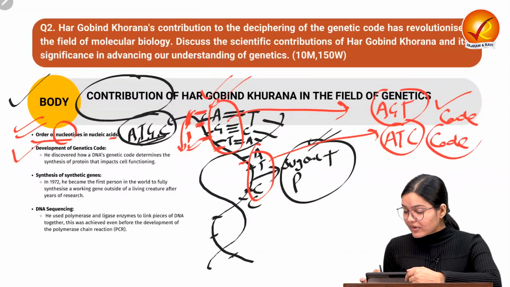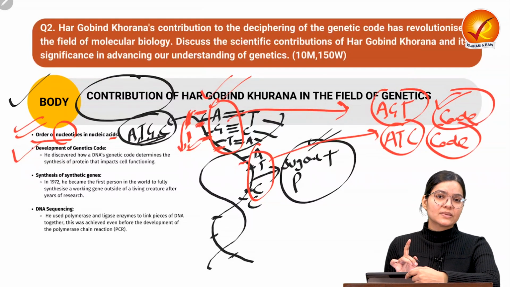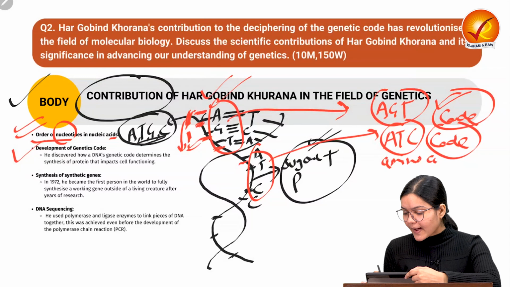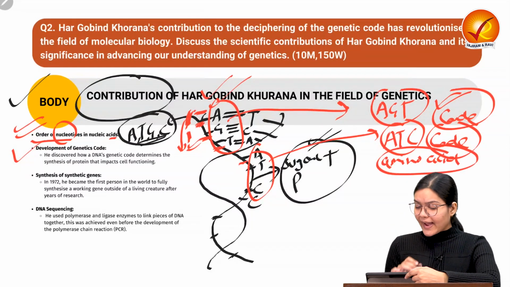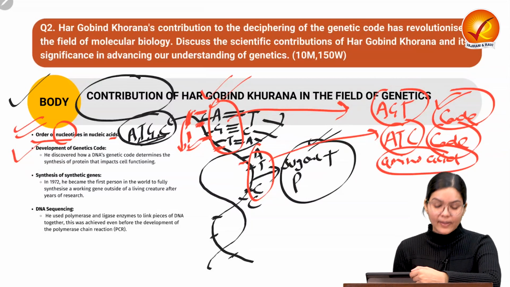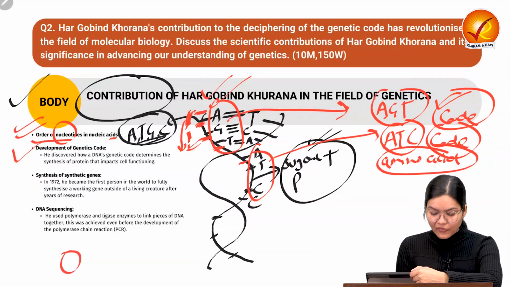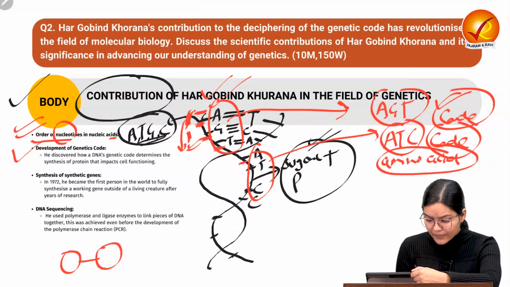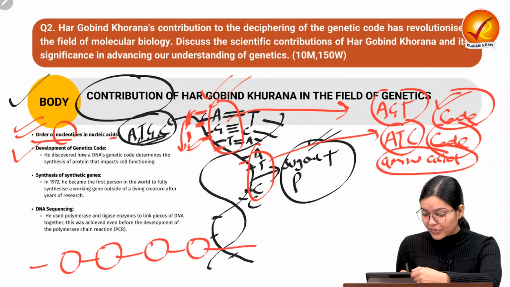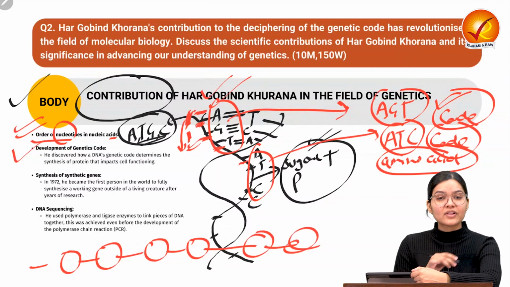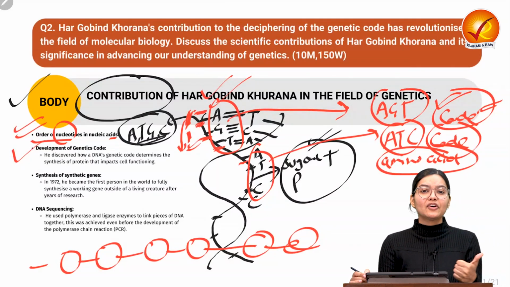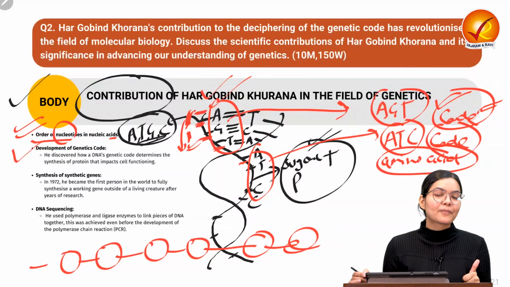Similarly, this is a code, and try to understand, one code is responsible for producing a specific type of amino acid. And you know, protein is nothing but the combination of amino acids. So this particular code is responsible for the formation of one particular type of amino acid. Different kinds of codons form different kinds of amino acids, and the combination of amino acids is the synthesis of protein. So every human response is based on this only. The codons are responsible for the formation of amino acids, and the chain of amino acids causes protein synthesis.